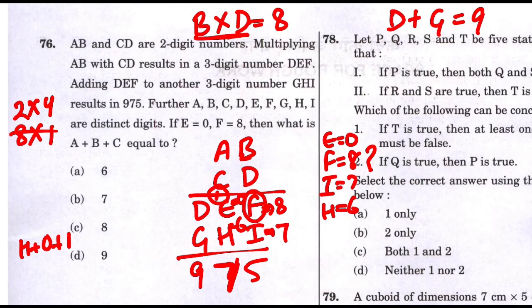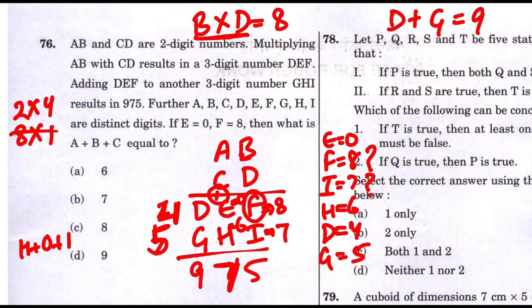So the only option I have is 2 into 4. So is B 2 or D 2? That we have checked. If I put D as 2, suppose D is 2, then G should be 7 to make it 9. But again 7 is not possible because I has already taken away 7. So D cannot be equal to 2. D can only be equal to 4. So if I put D as 4, G will be 5. So D is 4, G is 5.